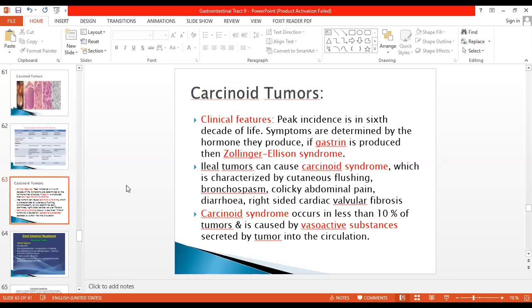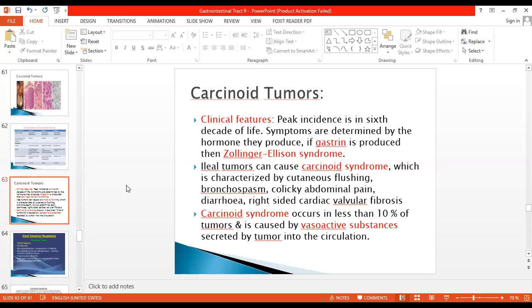The clinical feature of carcinoid syndrome: the peak incidence of the carcinoid tumors is in the 6th decade of life. Symptoms are determined by the hormones they produce. If gastrin is produced by them, then they will lead to Zollinger-Ellison syndrome. Ileal tumors can cause carcinoid syndrome, which is characterized by cutaneous flushing, that is redness in the color of the skin. They can also lead to bronchospasm, colicky abdominal pain, diarrhea, right-sided cardiac valvular fibrosis. Carcinoid syndrome can be seen in 10% of the tumors, and it is caused by vasoactive substances secreted by the tumors into the circulation.